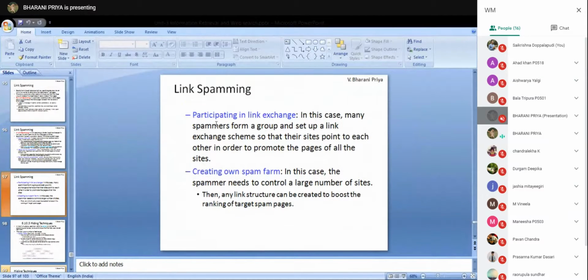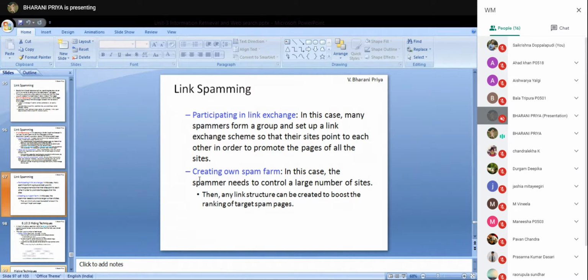Next, participating in link exchange. In this case, some spammers will form a group and they will exchange their links. There will be a mutual understanding that you place the link in your page and I will place the link in my page.